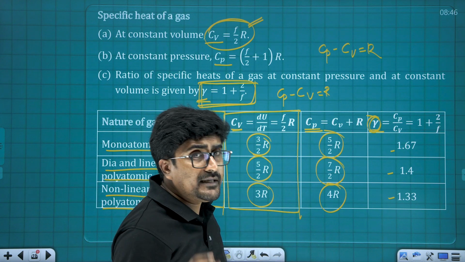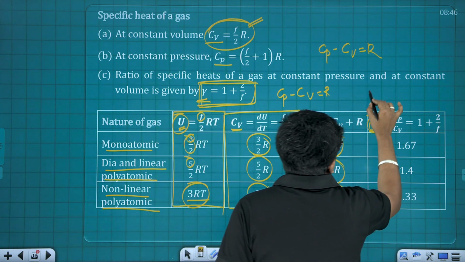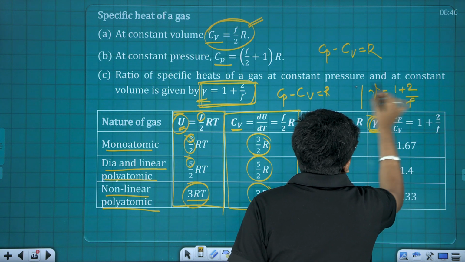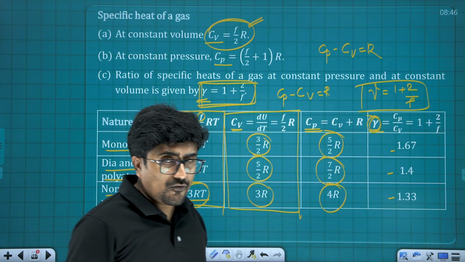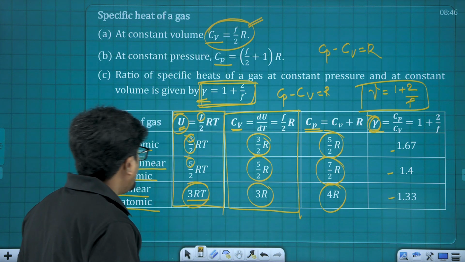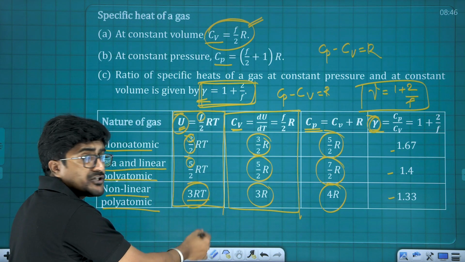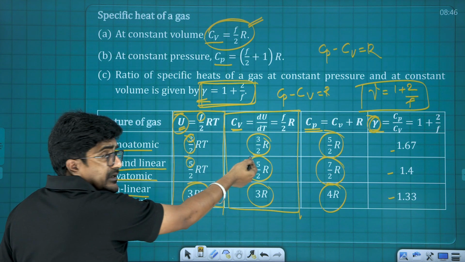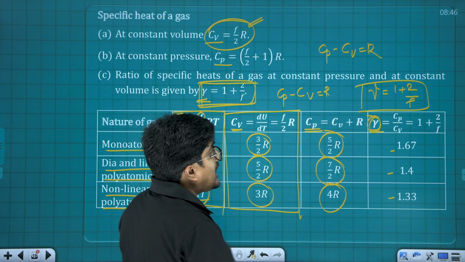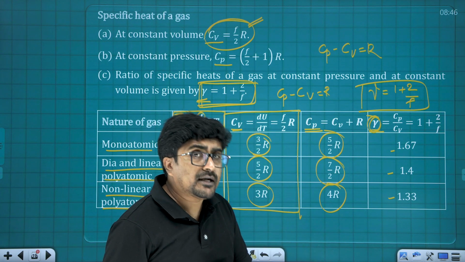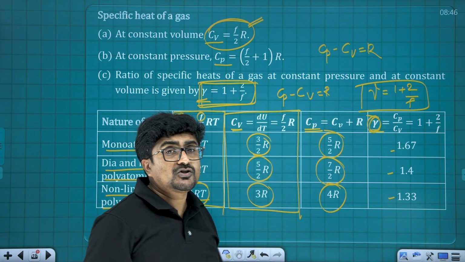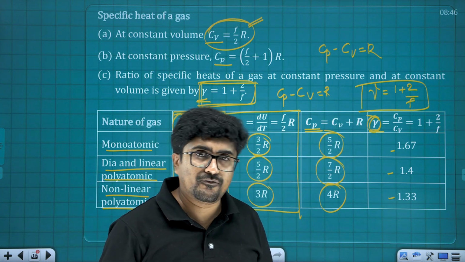Now regarding degree of freedom, I already told you the relation is gamma is going to be 1 plus 2 by F. So if gamma is given, you can easily calculate degree of freedom, or if degree of freedom is given, you can easily calculate gamma. I repeat once again, I personally recommend this relation. Differential of this is going to be here, and the Cp minus Cv relation is Cp minus Cv is equal to R. You will get that one. And finally, if you want to connect the degree of freedom with gamma, then gamma is equal to 1 plus 2 by F.